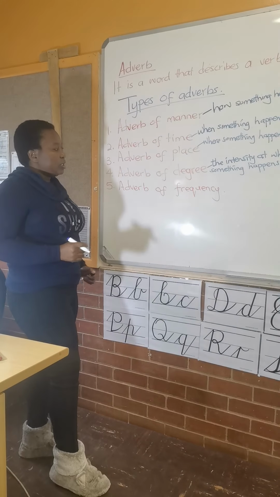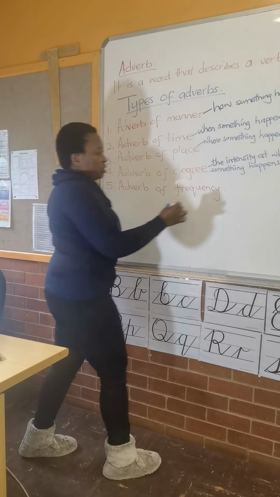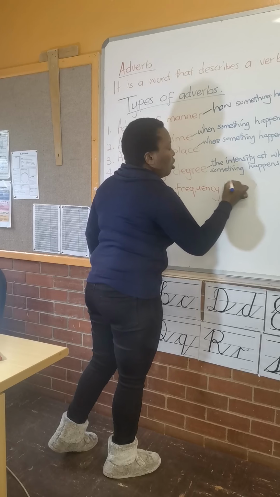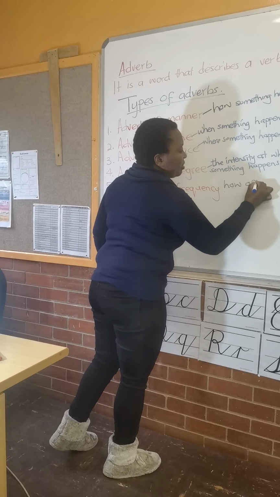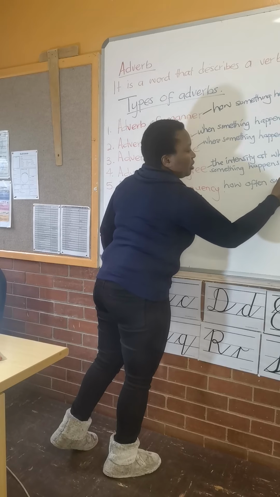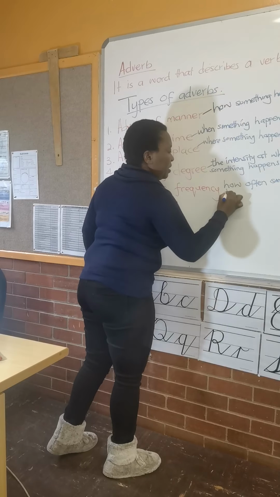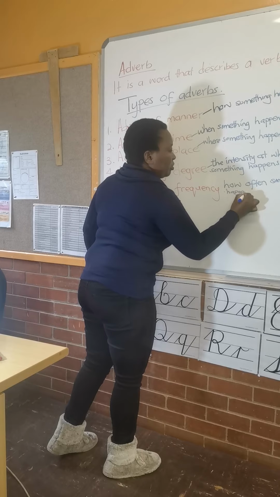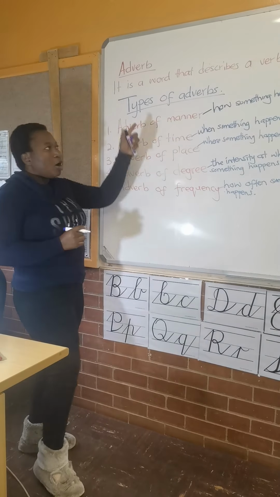Then we've got the last one, which is adverb of frequency. This one tells us how often something happens. That's how these ones differ.